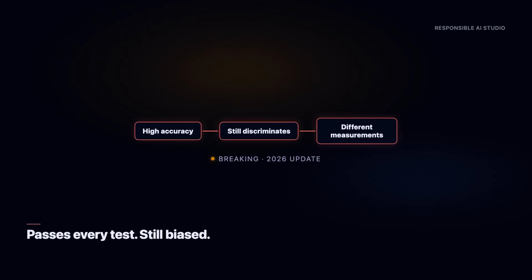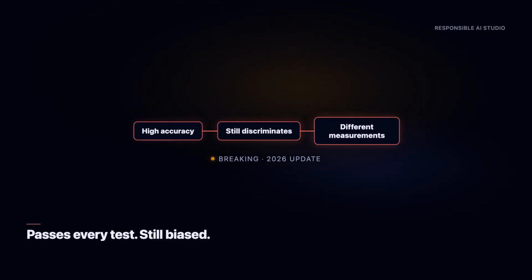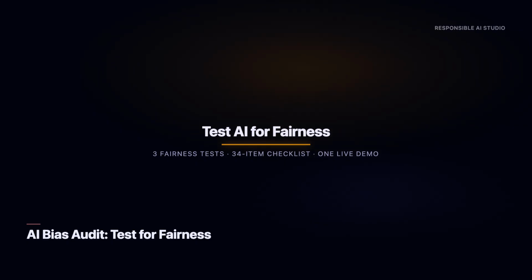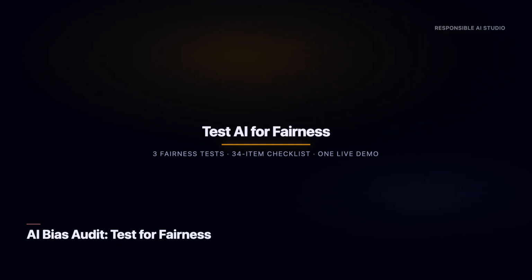The tests that matter. A 34-item checklist and what the law actually requires. We'll cover the fairness tests that actually matter, the 4/5 rule, the 34-item checklist, risk tiers, what New York's Local Law 144 requires, and one live example.